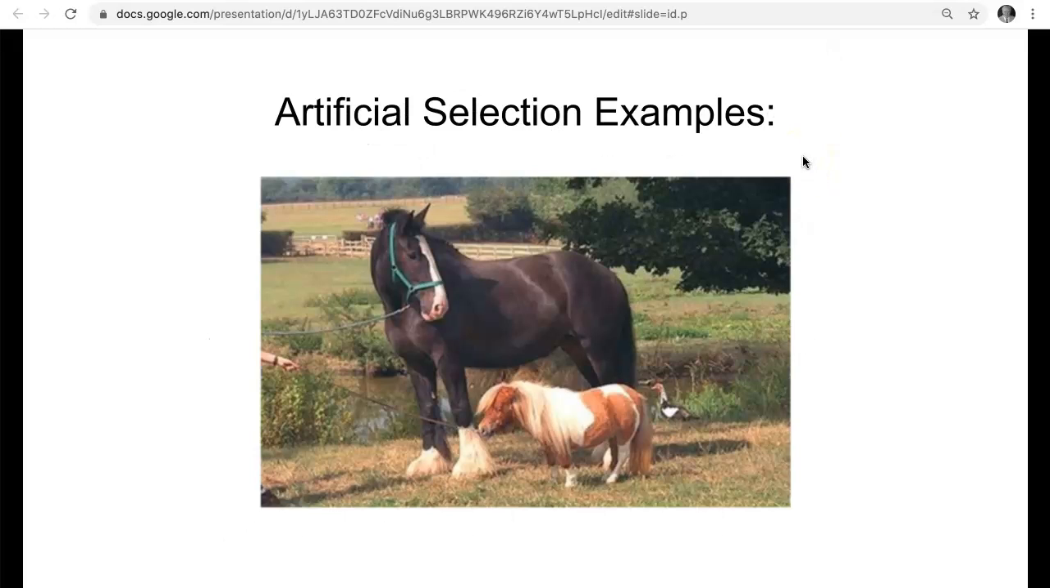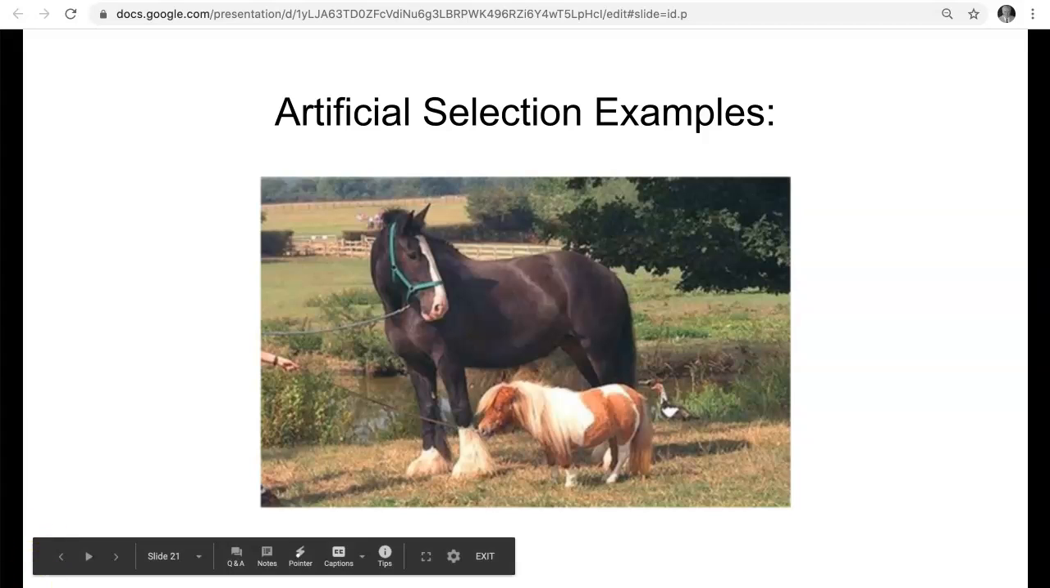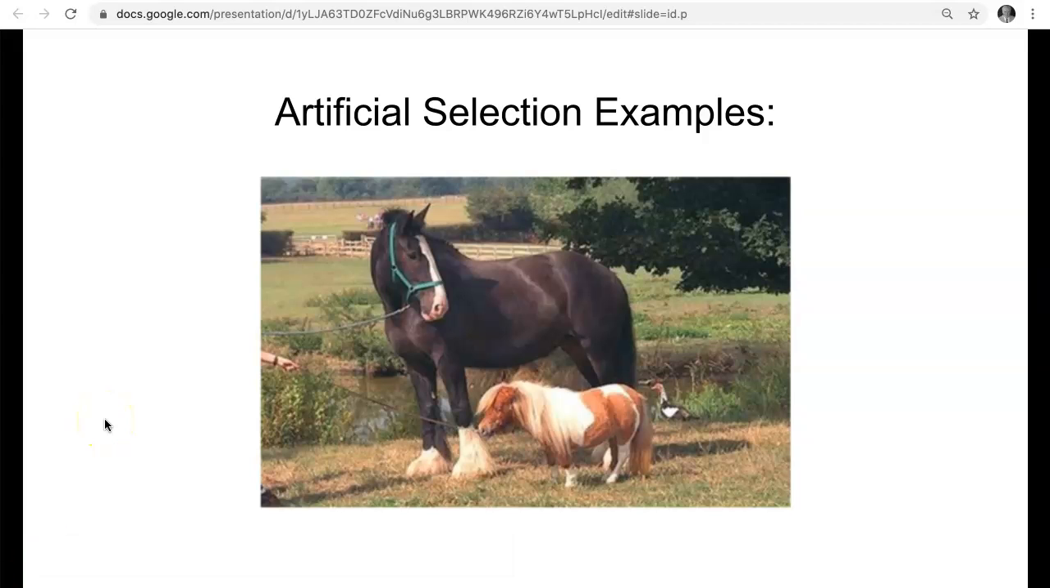Remember that artificial selection is a really important way to think about evolution. Take a look at these 2 horses. Both of these horses are the same species. Why are they so wildly different now? Because human beings have artificially selected the traits that they want. So we can have this really small little toy horse versus a larger workhorse.